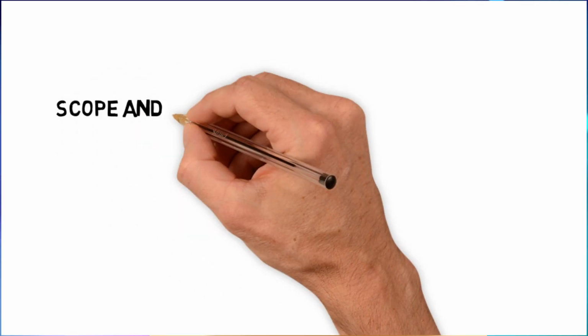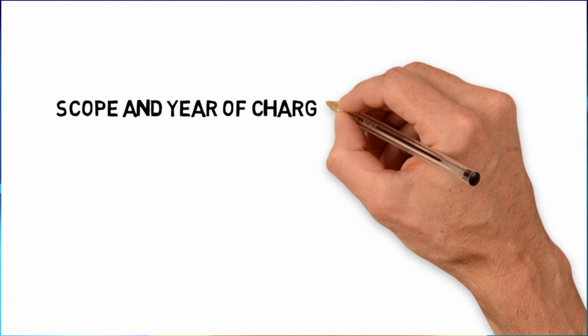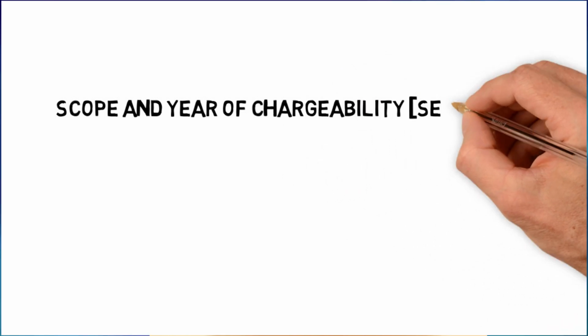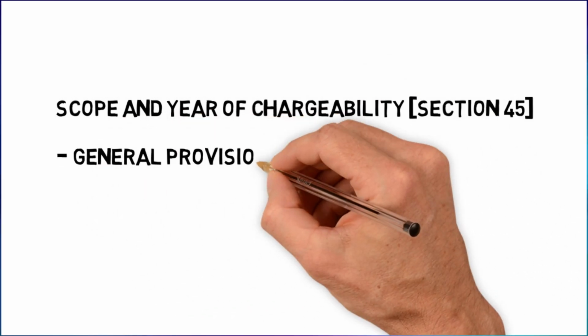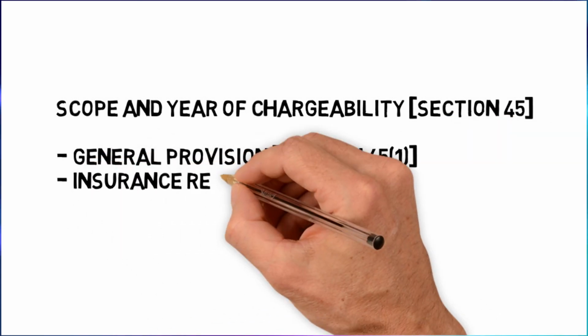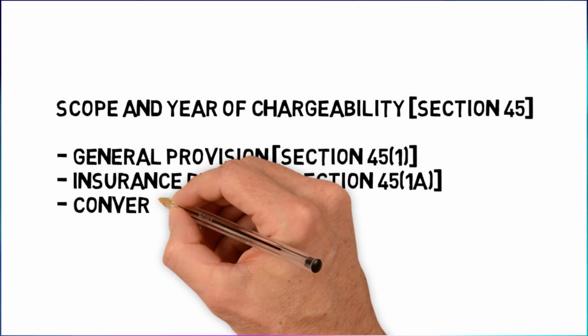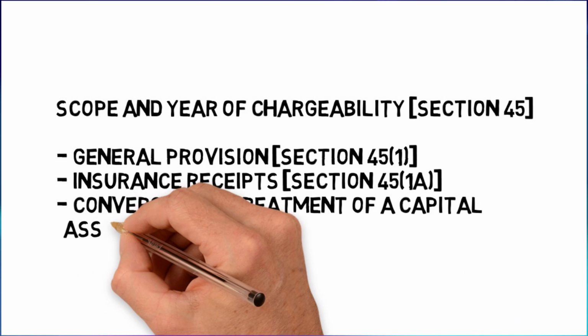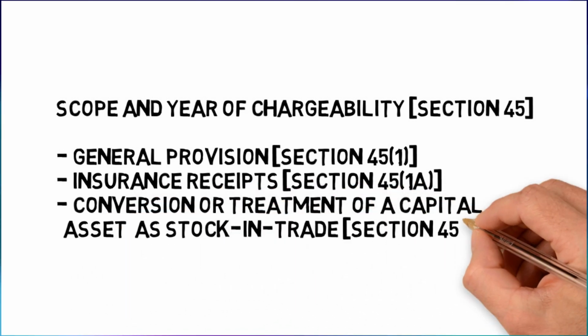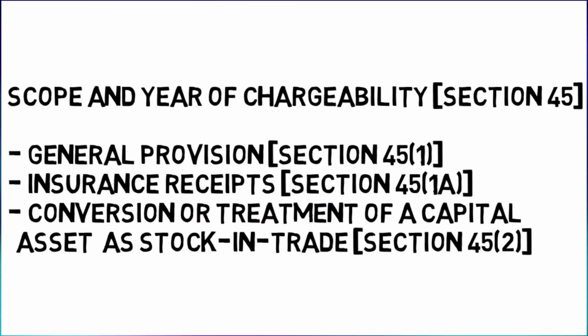Now, section 45 deals with the scope of and the year of chargeability. There are certain provisions, such as insurance receipts and conversion of treatment of capital gains, which come under the scope of that particular section.